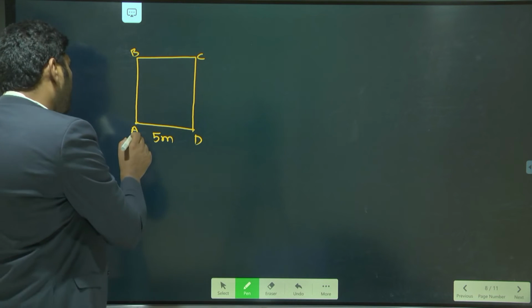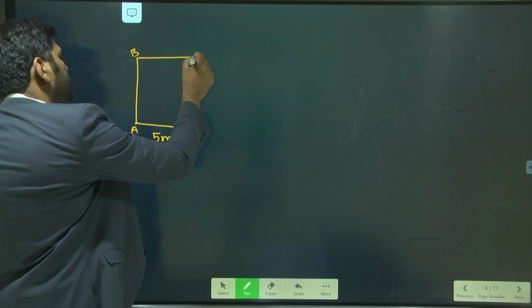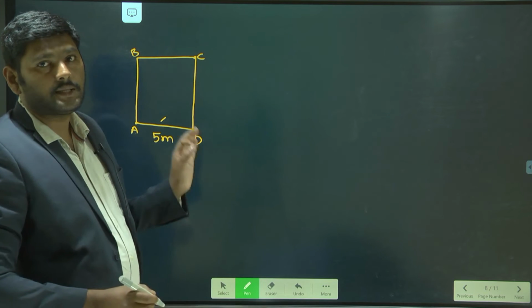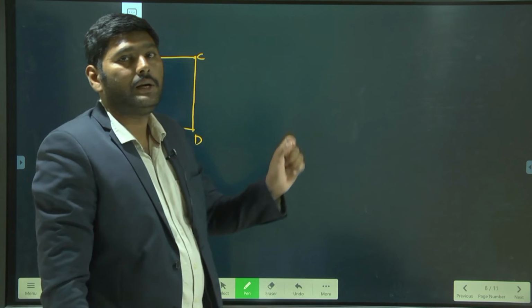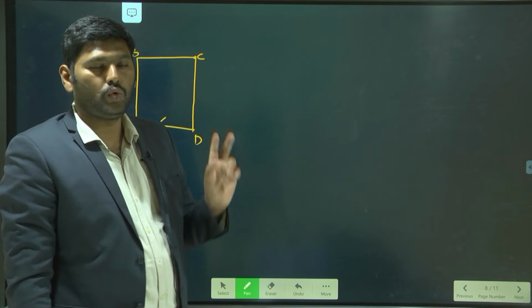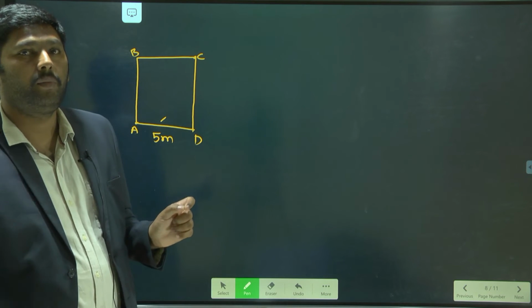Now a person starts at A and reaches C. In this case, what are the distance and displacement covered by the person? Two questions: what is the distance and what is the displacement covered by the person?